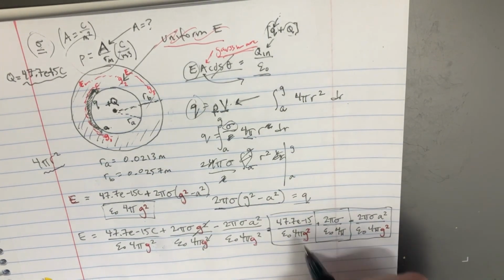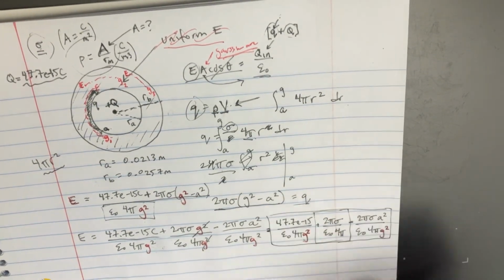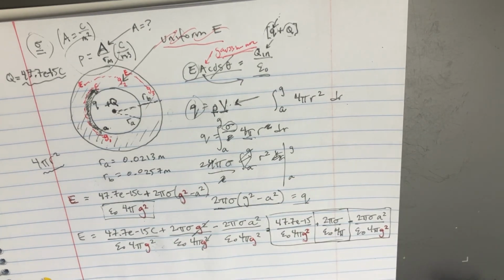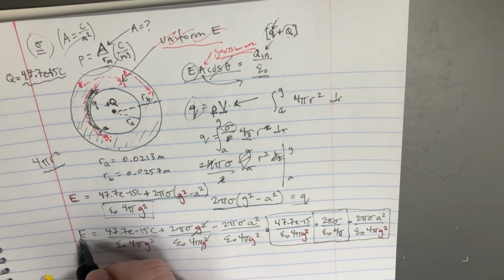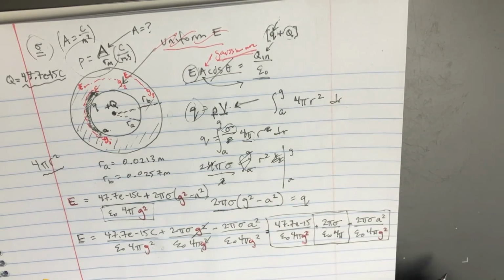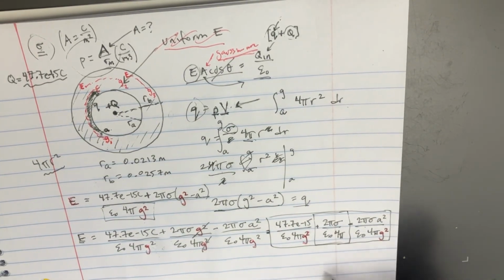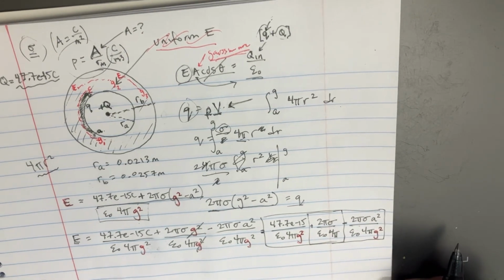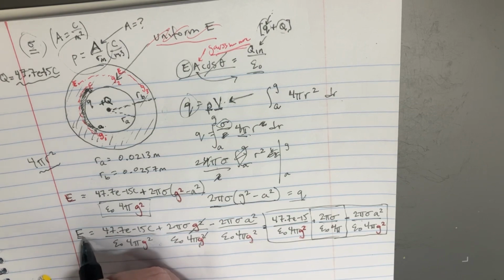If these two were to go away and become 0, then we would just be left with the constant. And so every time that we change the g's, it doesn't matter. These are just going to cancel out and become 0. This plus that equals 0. Then we just get a constant E.